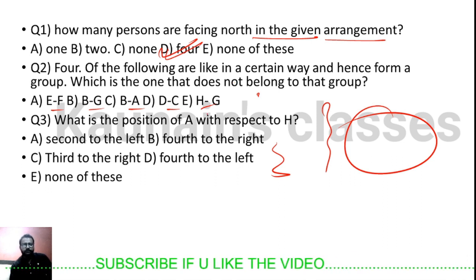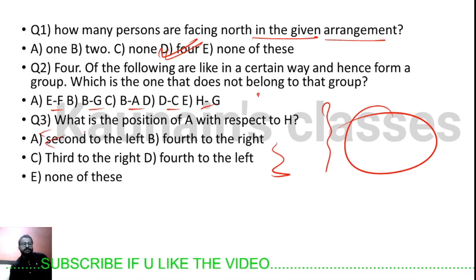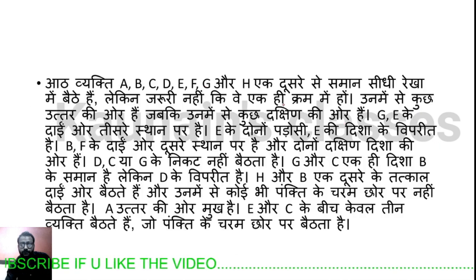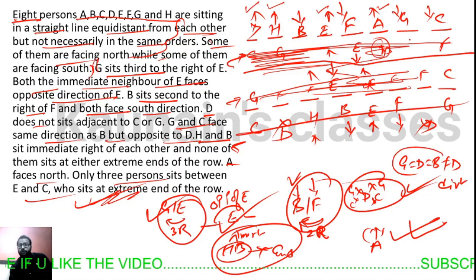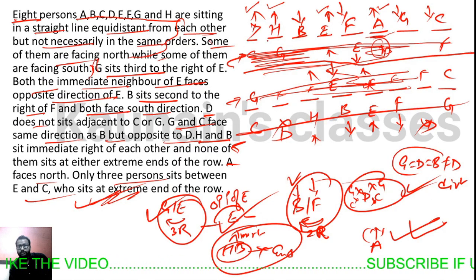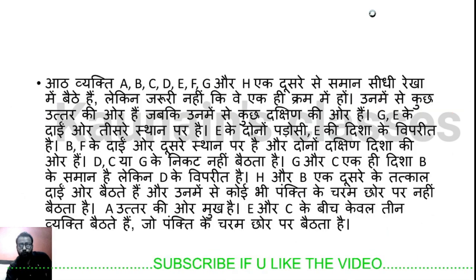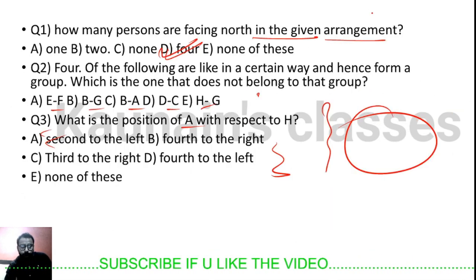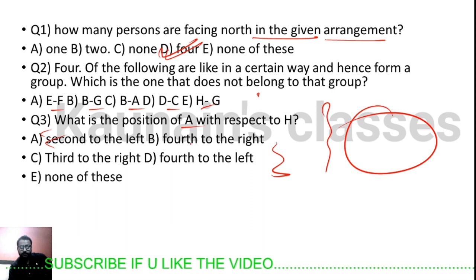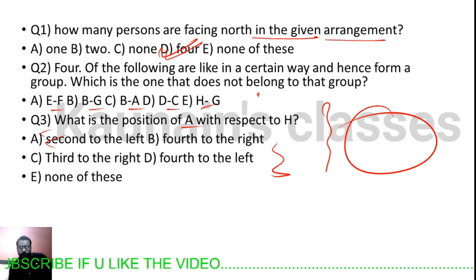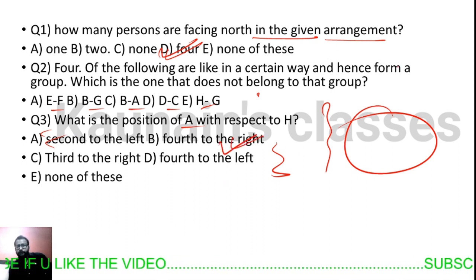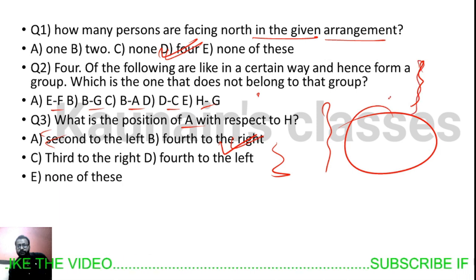Question number three is saying, what is the position of A with respect to H? Look, what is the position of A with respect to H? First right, second right, third right, fourth right, because H is facing north. This is right, this is left. First right, second right, third right, fourth right. Fourth right is A. Option number B is correct. Do one thing, comment the answer of this question in the comment box.